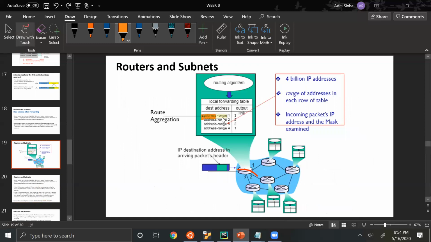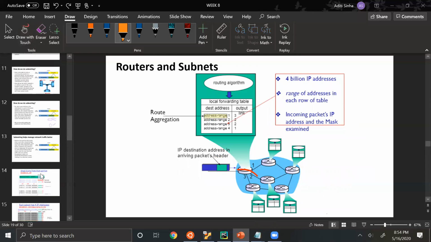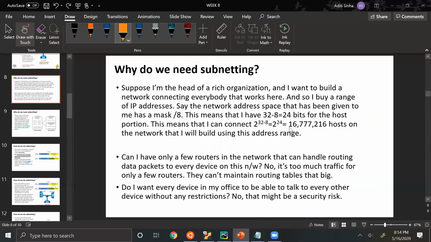So we have this address range, which you can see here. If the destination address in the arriving packet's header belongs in this range, then it will be output on output link 3. So it will take this path. If it belongs to this range, it will take this path, and so on. Instead of seeing every single address, instead of having multiple output links for every single address, which was not physically feasible or possible either. Because remember, there were these many possible hosts.